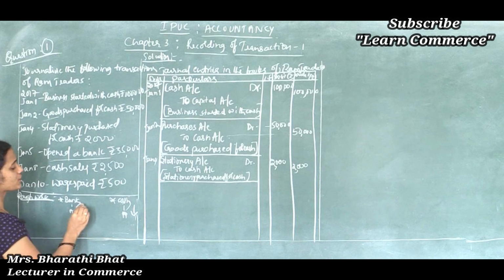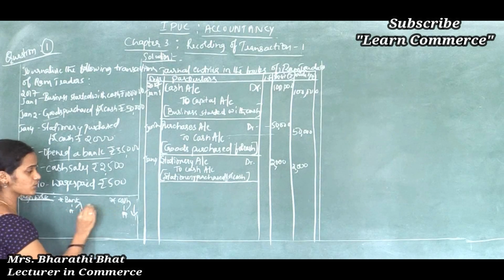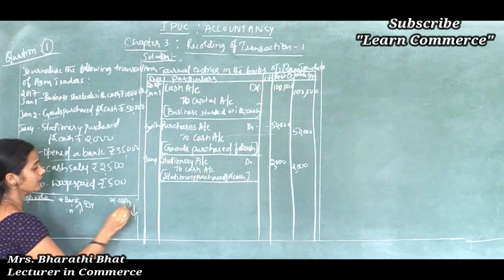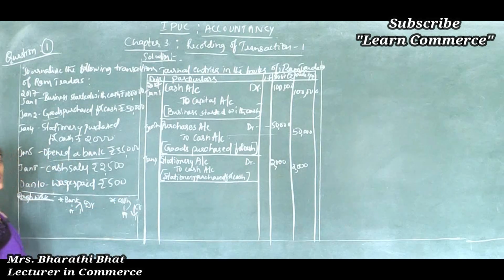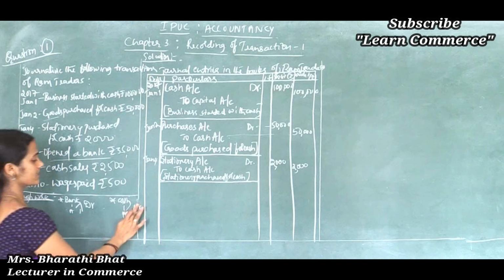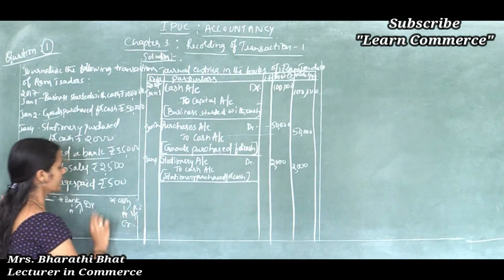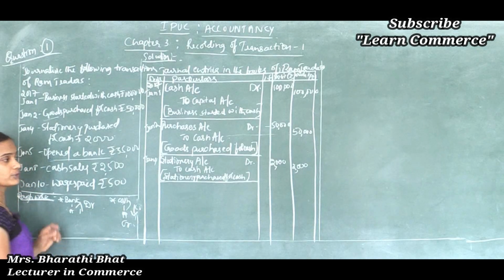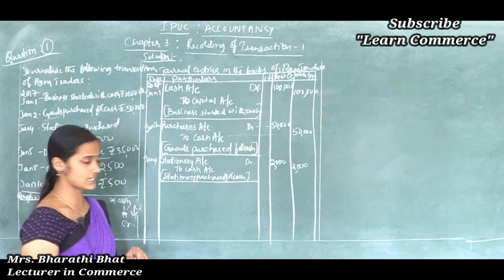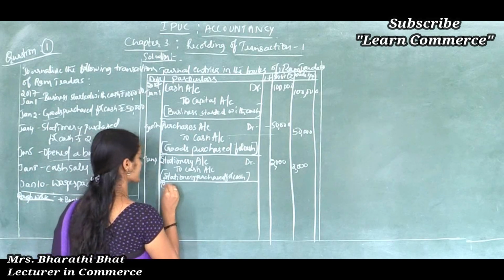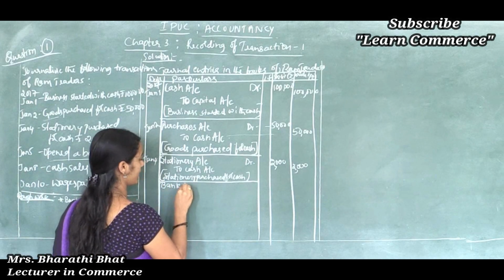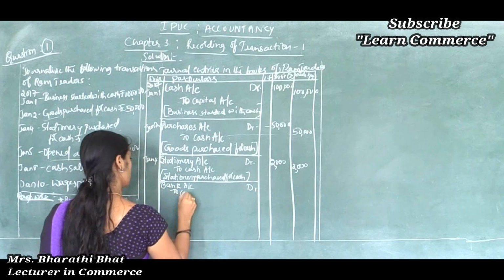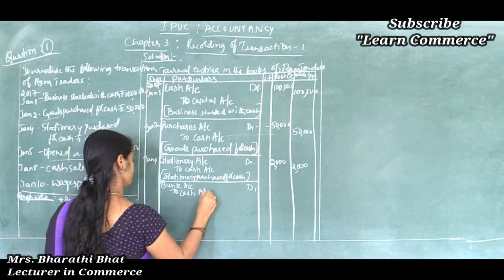Getting my point? So here both come under asset, so it is easy to apply the rule. Increase in asset is to be debited, decrease in asset is to be credited. We should write the debit aspect in the first line. So which account is debited here? Bank account. So bank account debited to cash account.